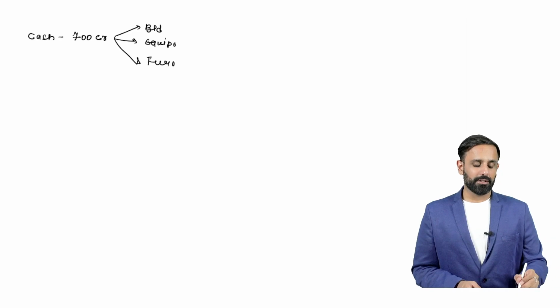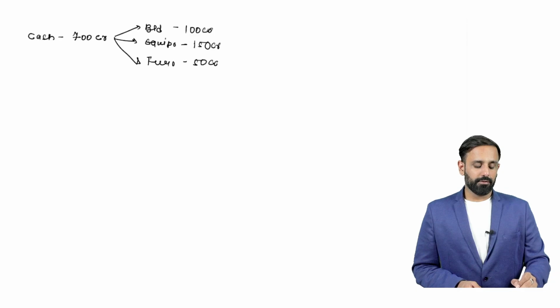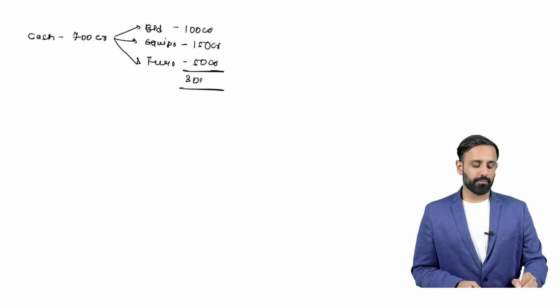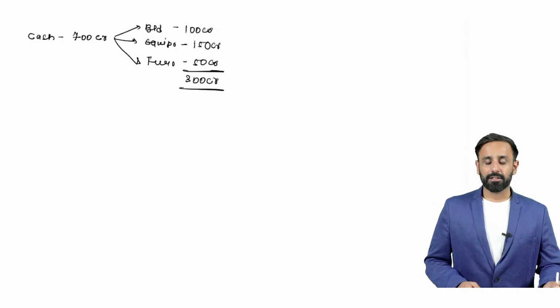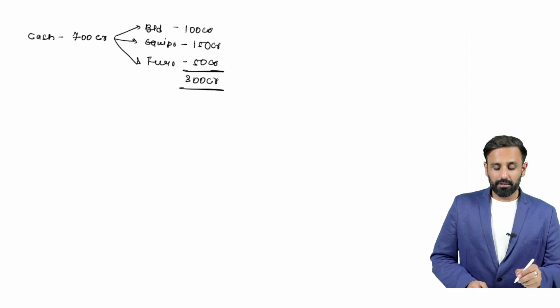So you are having 700 crore, you have purchased a building of 100 crore, equipment of 150 crore, and furniture of 50 crore. So the entire total is 300 crore.